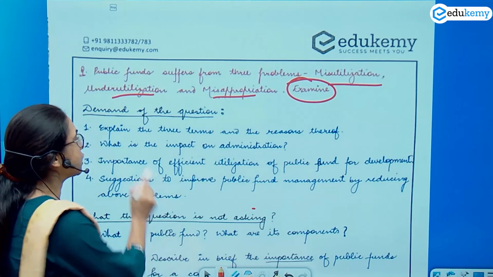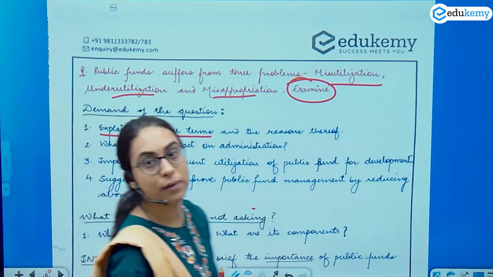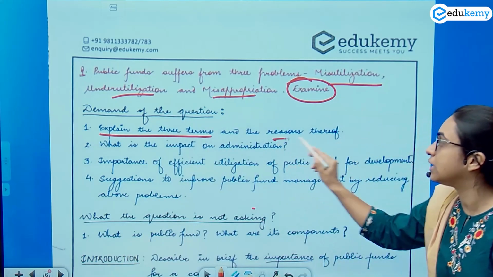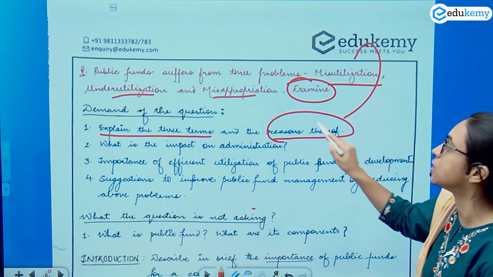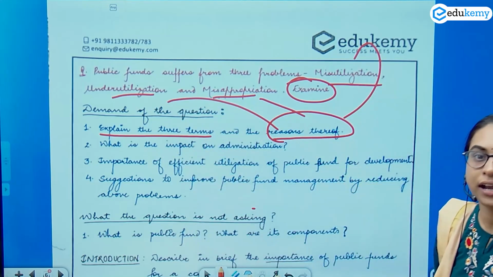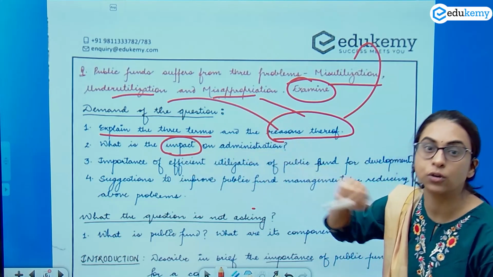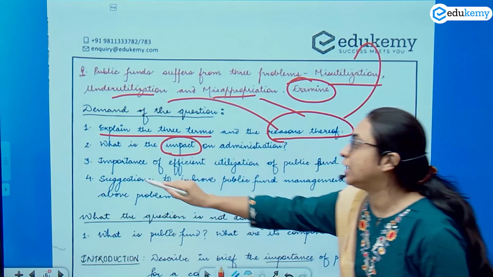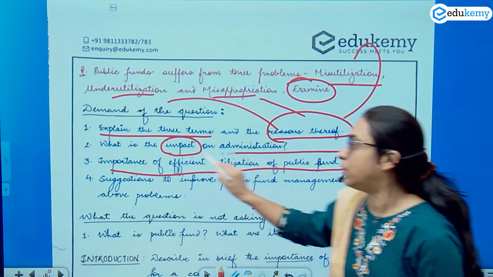So you will have to explain the three terms, and also explain the reasons. Why do they suffer from them? What is the reason for misutilization? Reason for misappropriation? Reasons for underutilization? Write the reasons. Write the impact on the administration. What is the impact of these on the administration? Write the importance of efficient utilization of public funds for development.